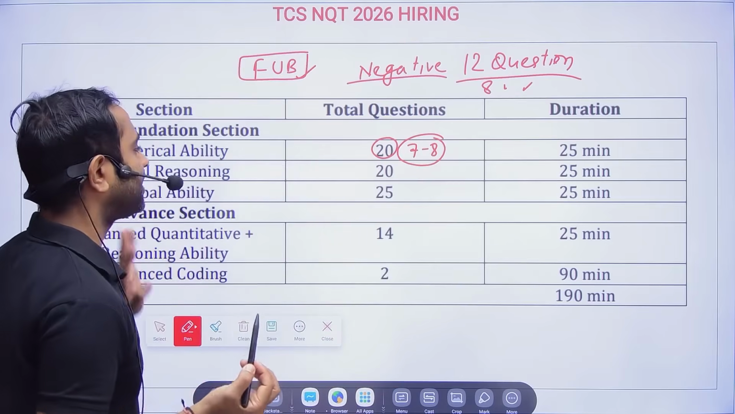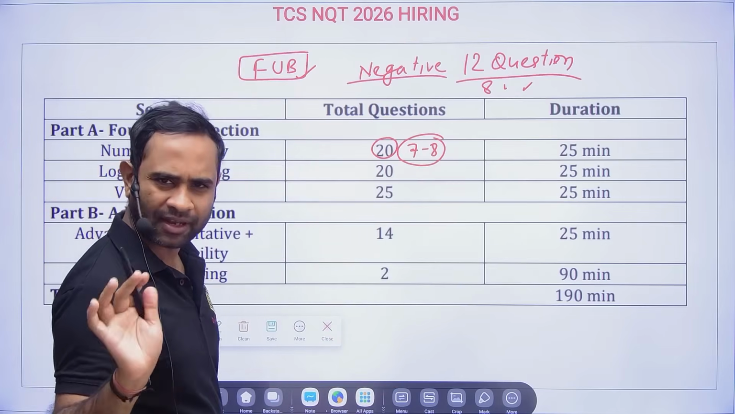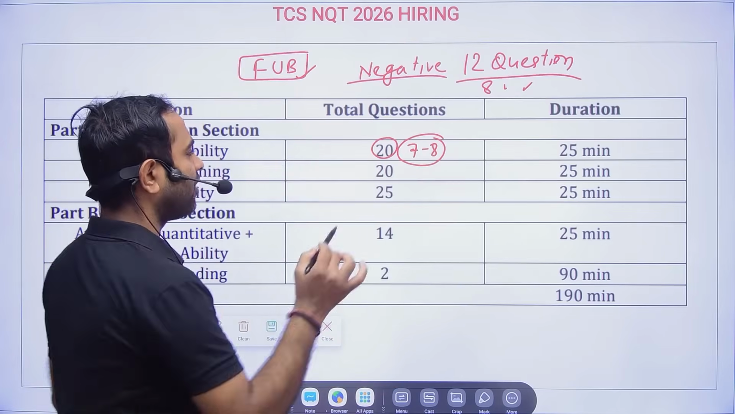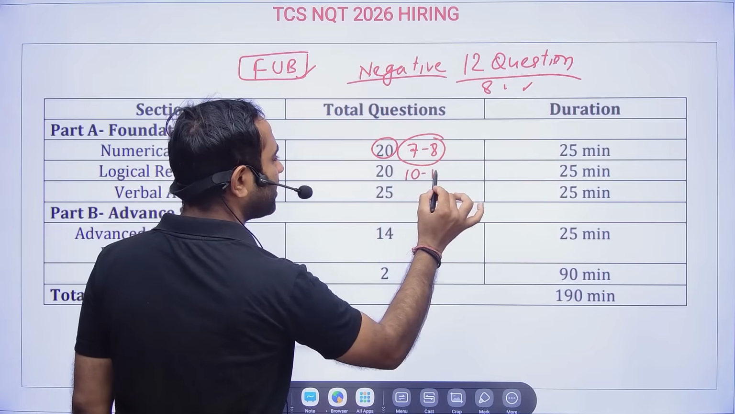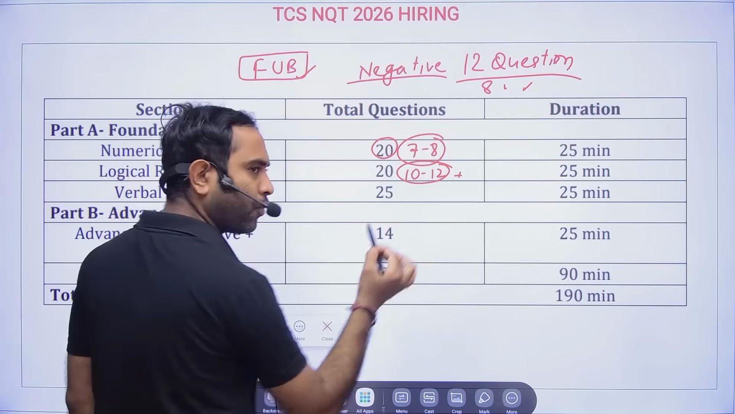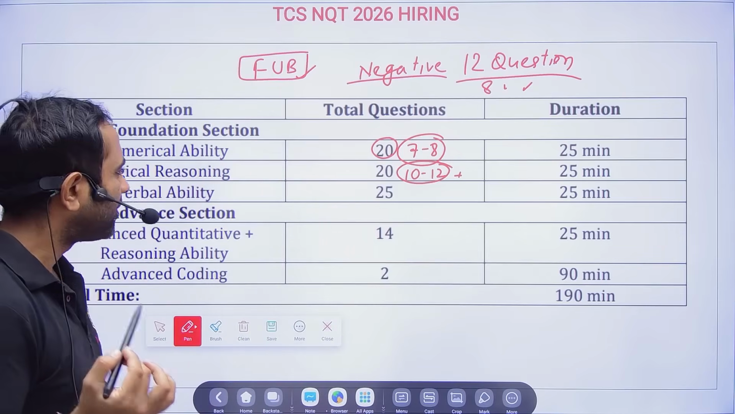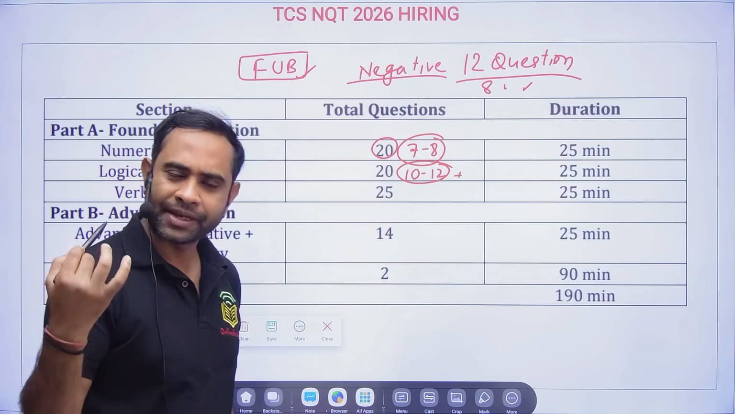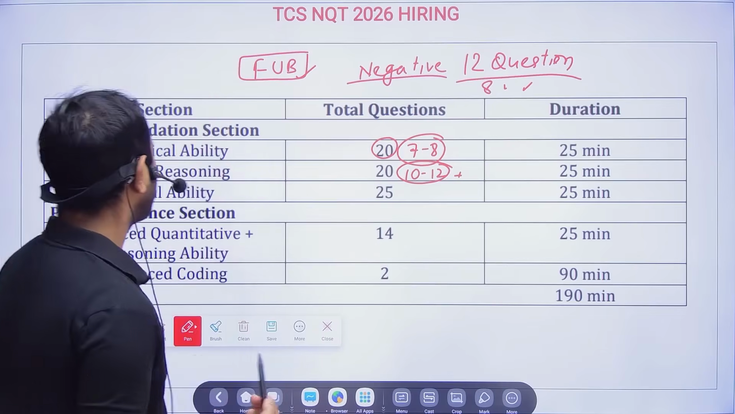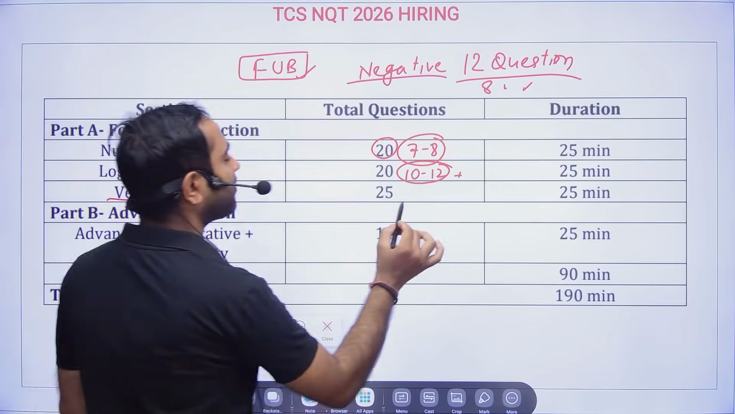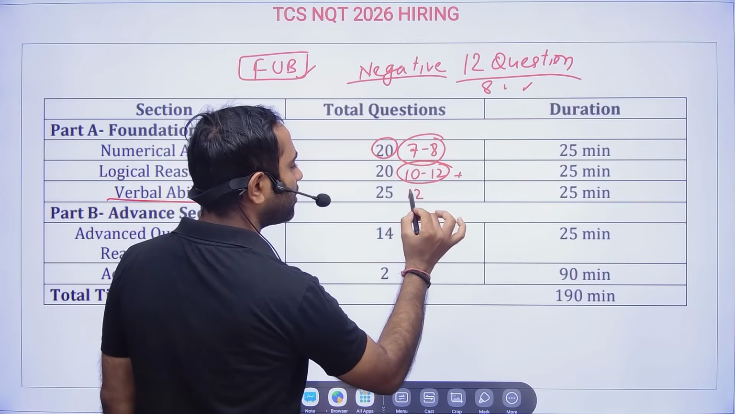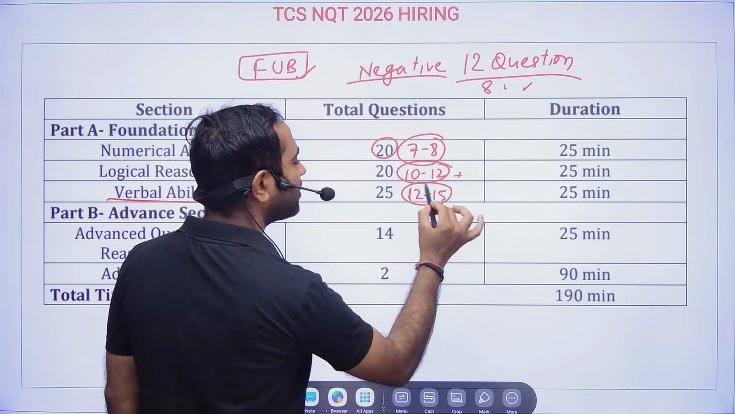Okay, logical reasoning, the cutoff will be a little high. The reason is that the questions will be easy, right? There are many topics like coding-decoding, sitting arrangements, direction, blood relation, so that kind of questions will be there. Verbal ability again, the cutoff will be around 12 to 15. Okay, so these are the safe cutoffs.